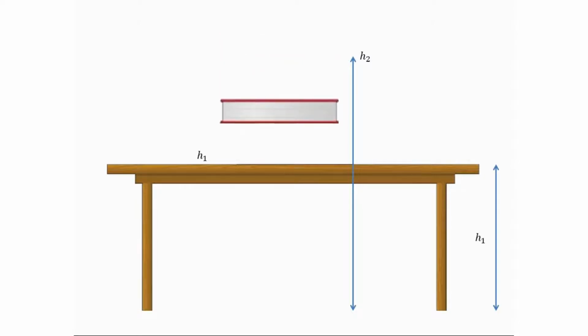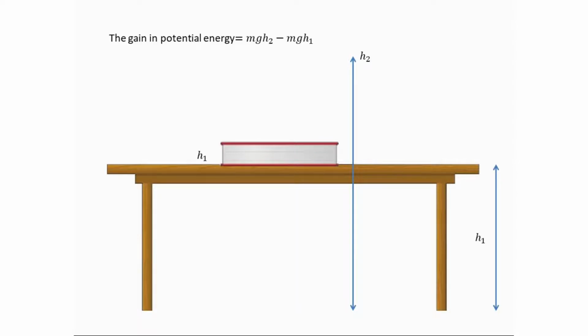When this book is released from this position, the force of gravity pulls it downwards towards the ground and it comes to rest on the table at a height h1 from the ground. Here, since the work is done by the force of gravity, the potential energy stored at height h2 decreases in bringing that book from h2 to h1. Thus, the change in potential energy is mgh2 minus mgh1.